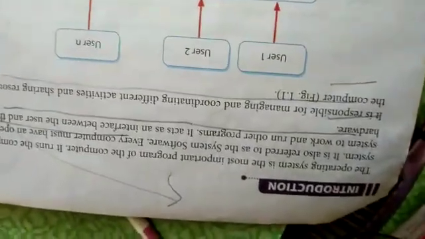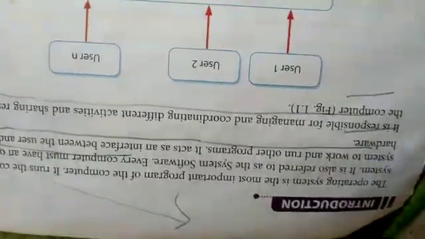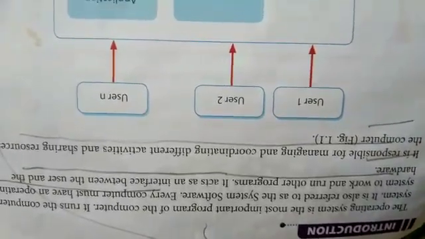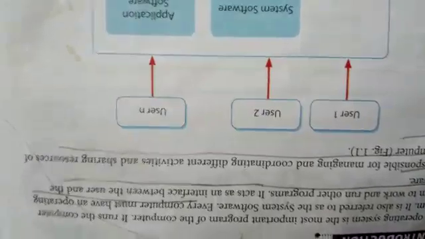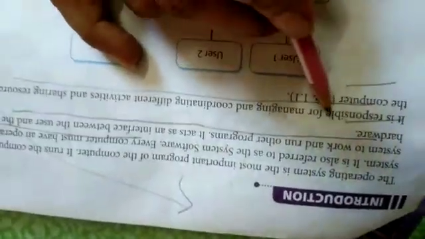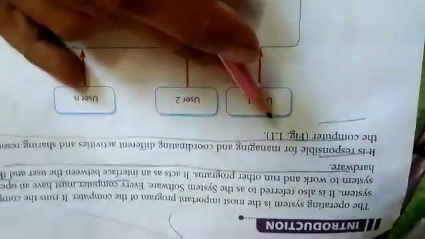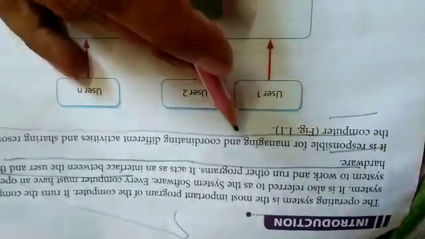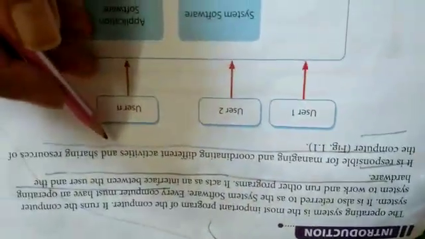Chapter 1, Page 2, Introduction of Operating System. Every computer must have an operating system to work and run other programs. It acts as an interface between the user and the hardware. It is responsible for managing and coordinating different activities and sharing resources of the computer.